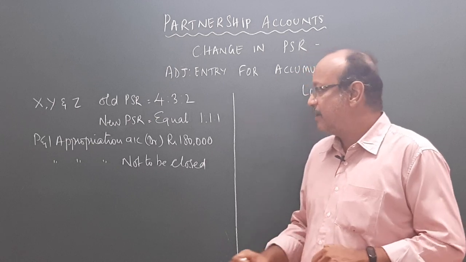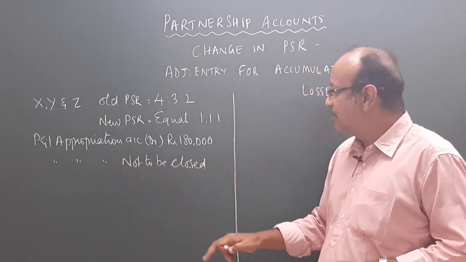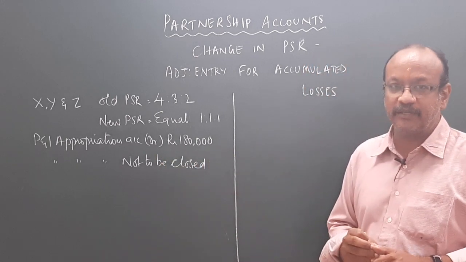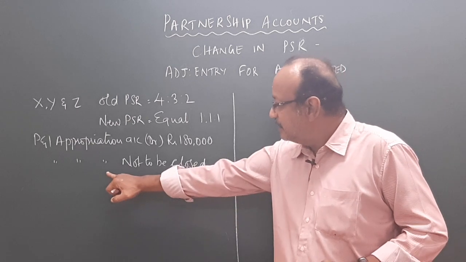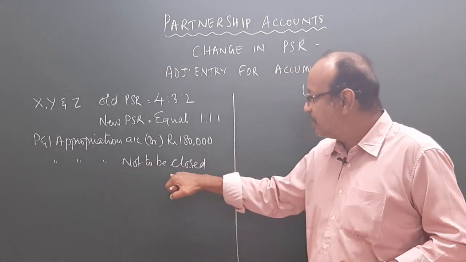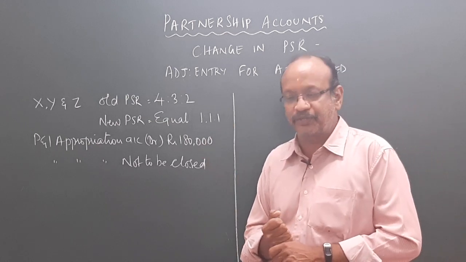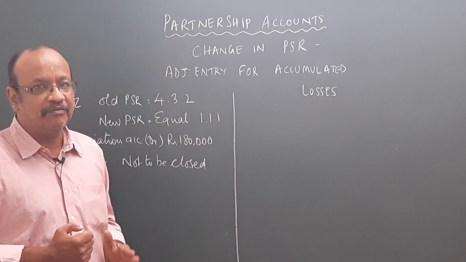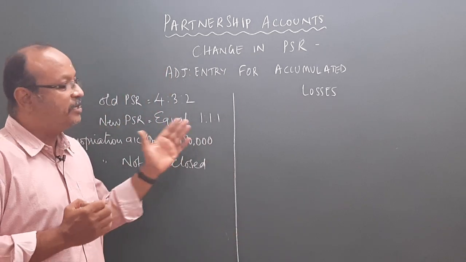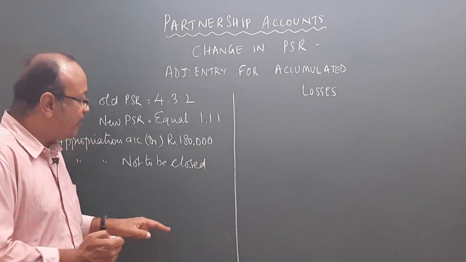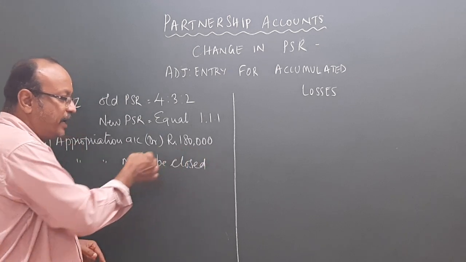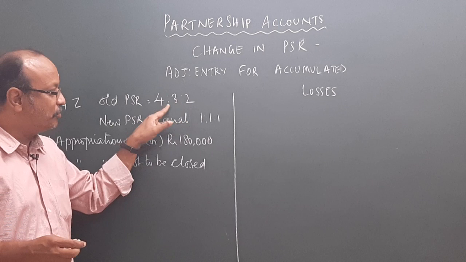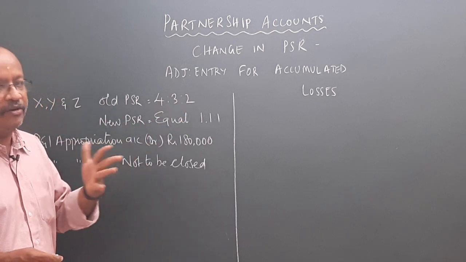On that particular day, the profit and loss appropriation account showed a debit balance of 1,80,000, which means it is an accumulated loss account. And they decide that the profit and loss account is not to be closed and it will continue to exist in the books. Now, friends, we have got two options. The partners have got two options at the time of change in the profit sharing ratio. They could have transferred this 1,80,000 to their respective capital accounts in the ratio 4:3:2, which is their old ratio.